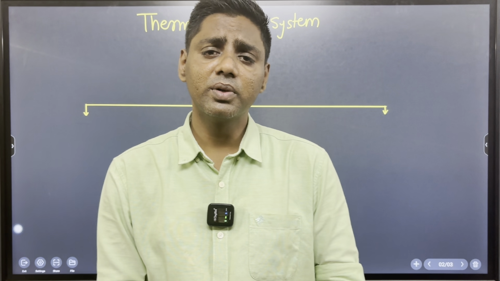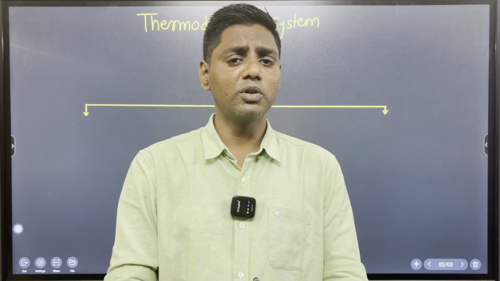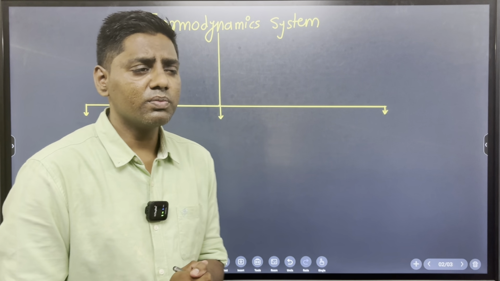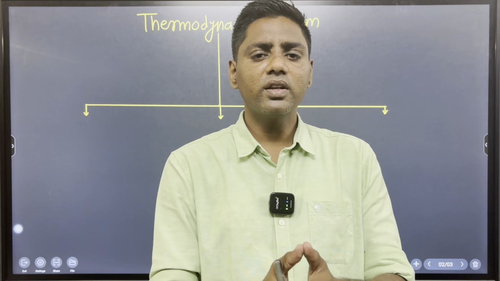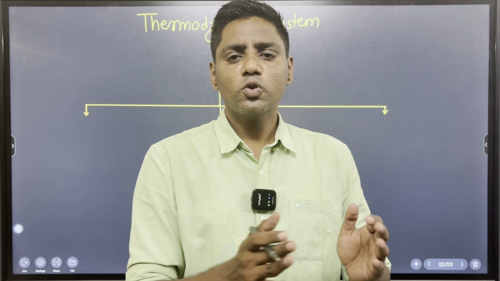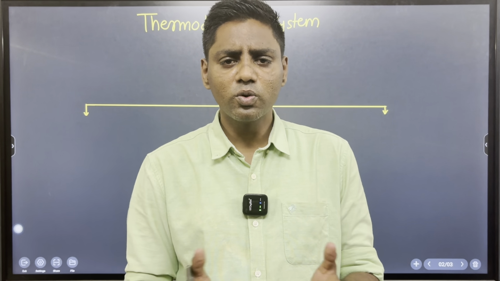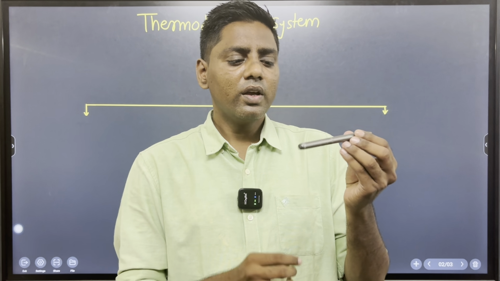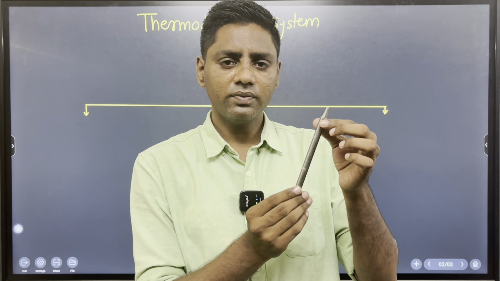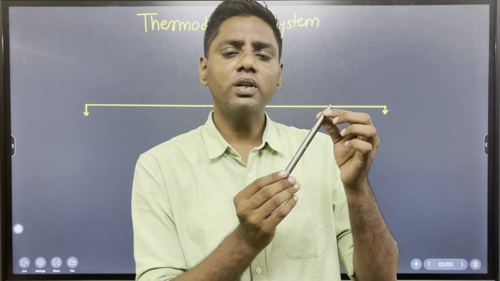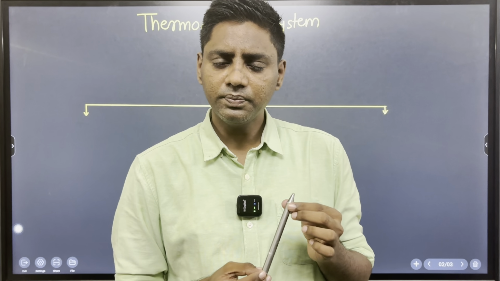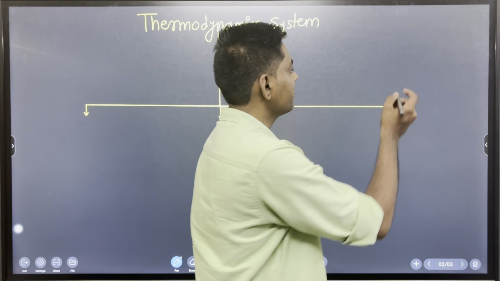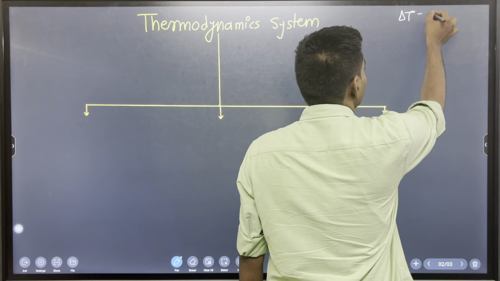Let's remember, it is very easy to understand the thermodynamic system. A thermodynamic system means the ability of any object to exchange energy with the surroundings. Look at this pen. If we heat the pen so its temperature is higher than the surroundings, then delta T is not equal to 0.